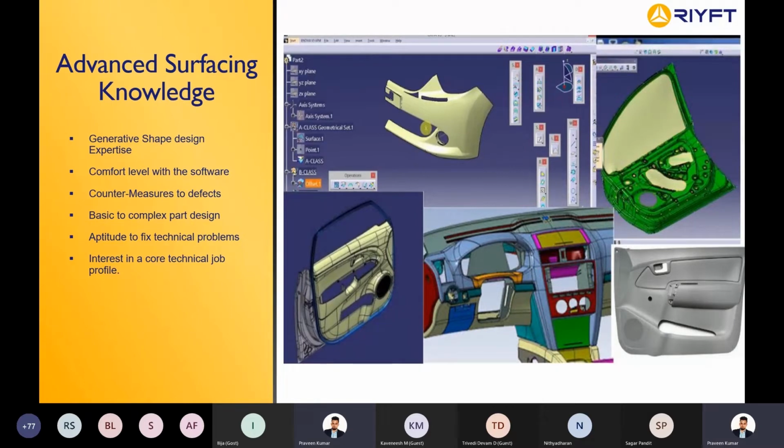Is SolidWorks good? Yeah, SolidWorks is good, but we don't use it in the automotive industry. Semiconductor, consumer electronics, washing machines, refrigerators, all these industries use SolidWorks. But when it comes to automotive, we don't use SolidWorks at all.